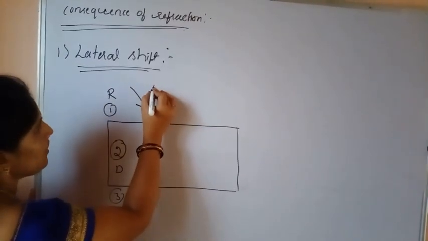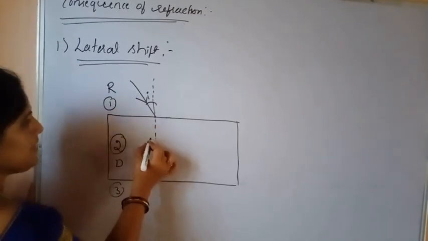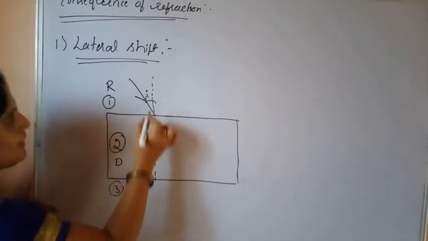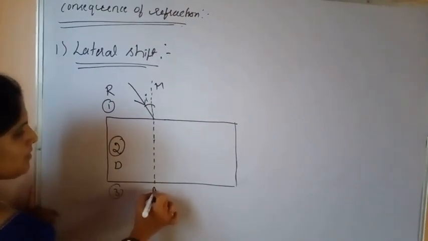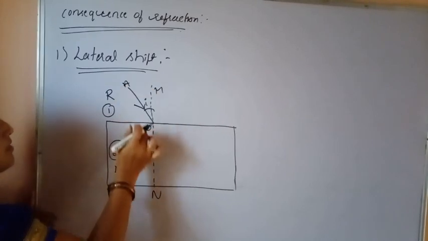Let us draw a normal line for this. This is the angle of incidence and this is the normal line, that is MN. The point of intersection is called O and this incident ray is EO.